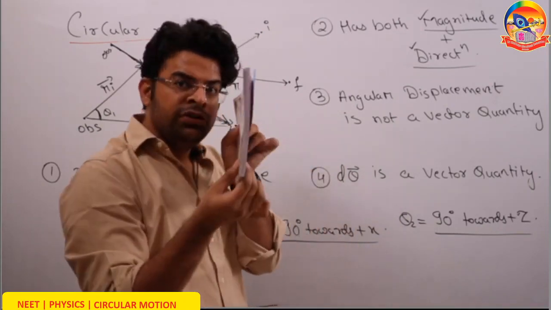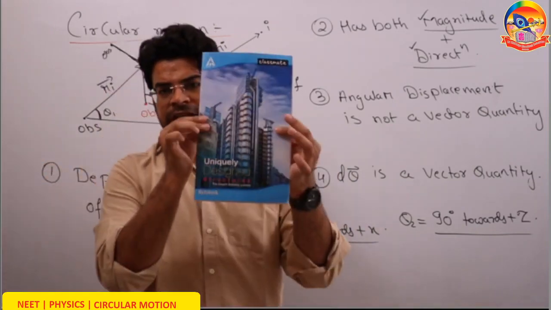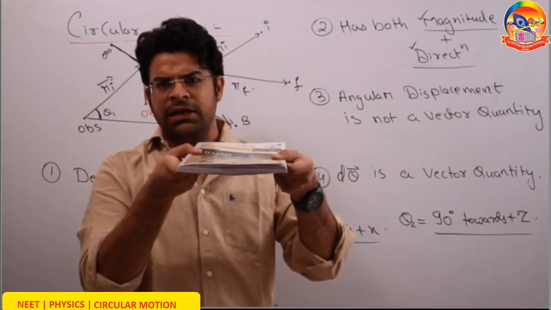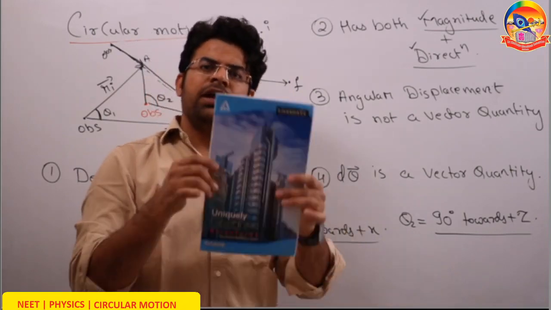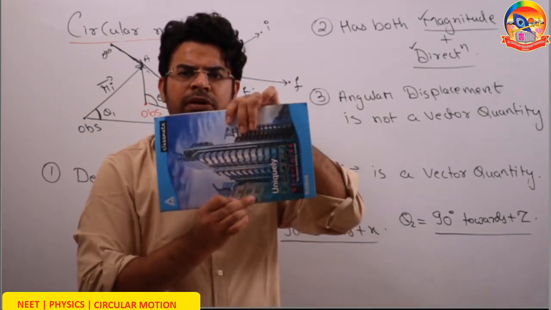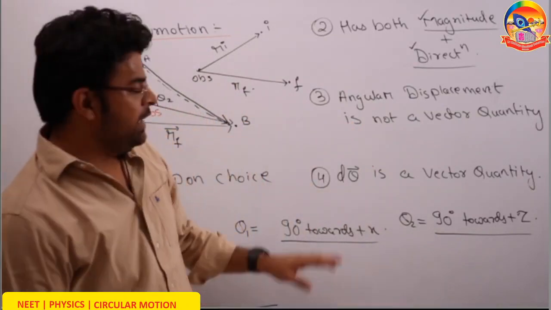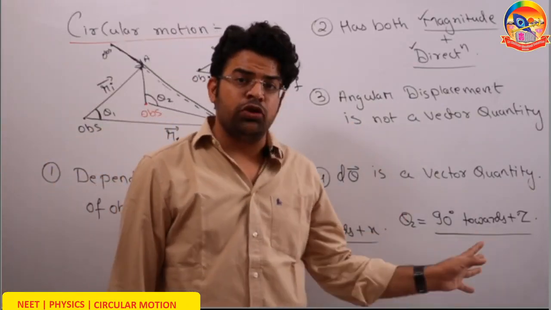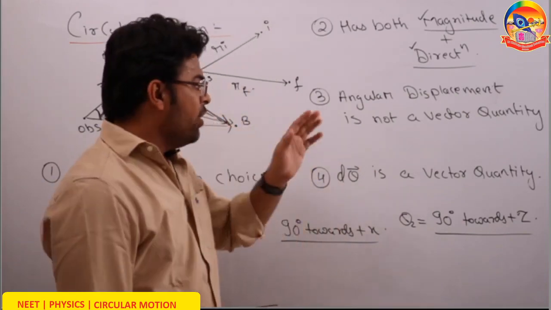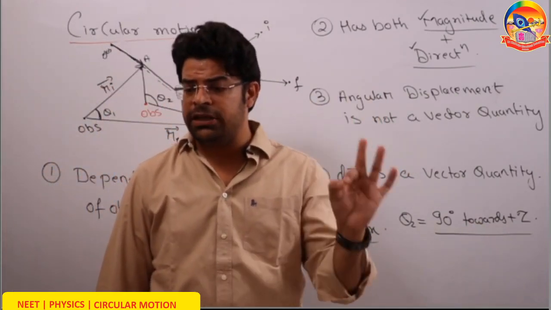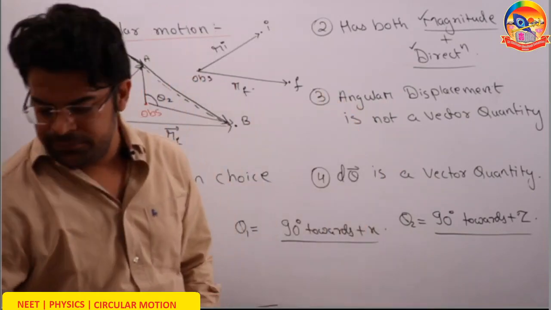Last time you got this. So starting from the same initial angle, if I first do theta 1 and then do theta 2, or if I first do theta 2 and then theta 1, I don't get the same answer. That's why theta 1 plus theta 2 is not the same as theta 2 plus theta 1. That's why angular displacement is not a vector quantity. However, infinitely small angular displacement is a vector quantity.